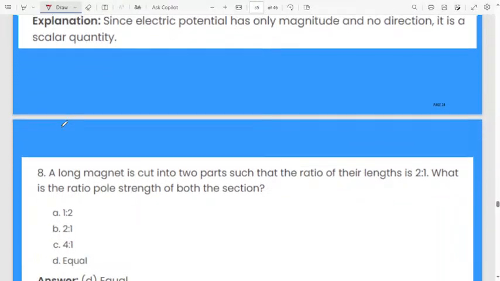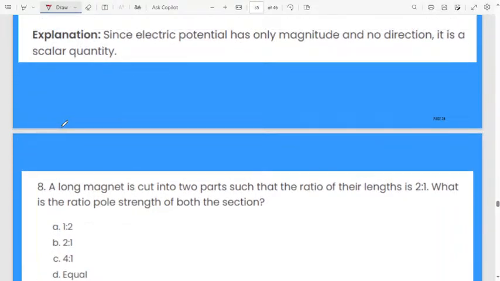Next one, a long magnet is cut into two parts such that the ratio of their length is 2 is to 1. The long magnet you are cutting into two parts, then the ratio of their length, one is double, 2 is to 1. Okay, then what is the ratio of pole strength of both the magnets?